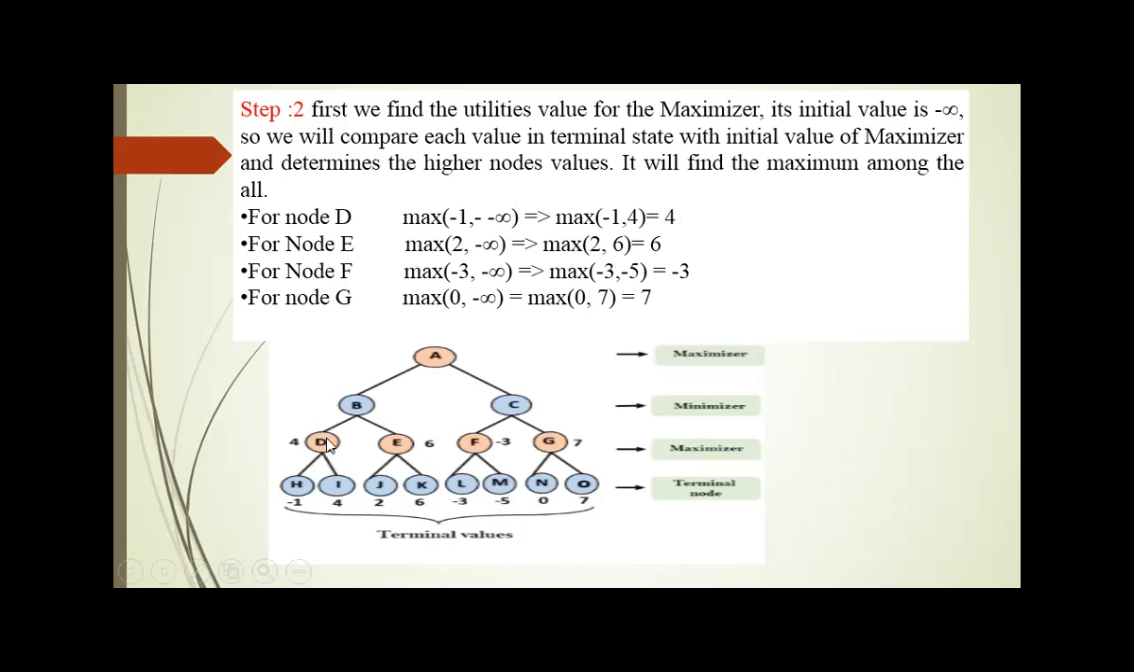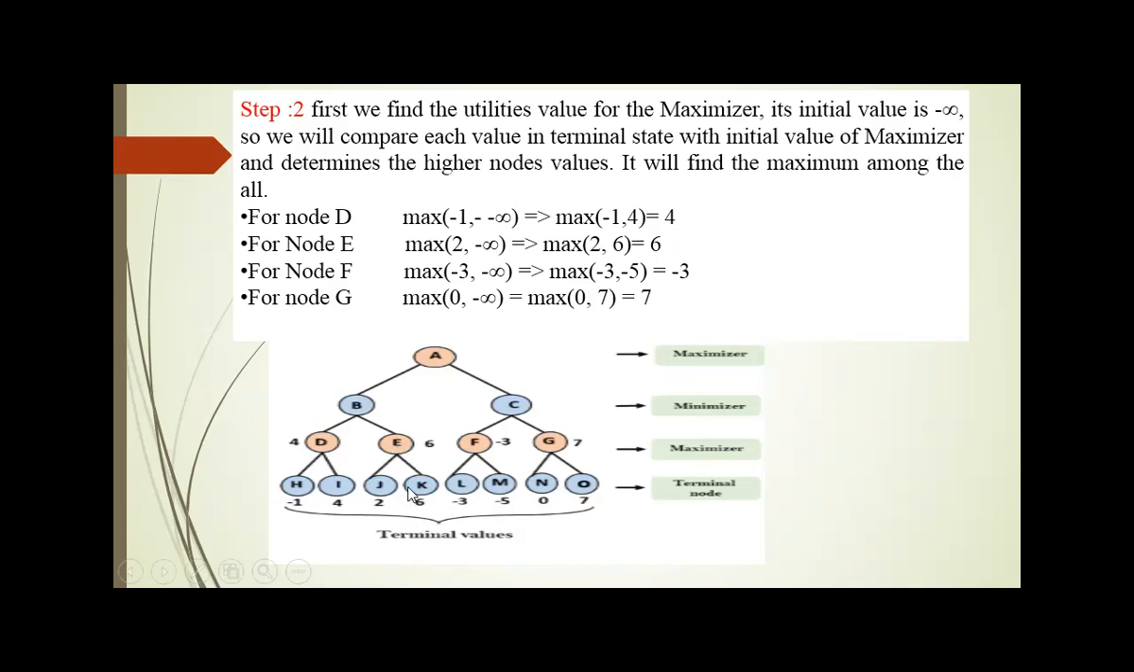So 4 gets updated with the D. Likewise, here E. First we compare the value of J with the minimum max value. So J's value is 2 and max value is minus infinity. From that, the maximum value is 2. It is updated towards C.